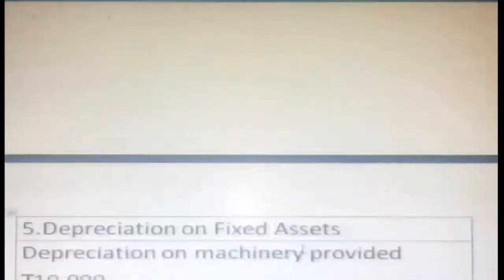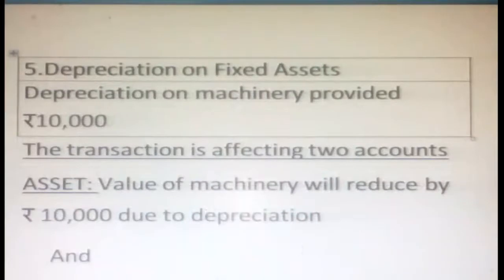Now moving to the fifth transaction: depreciation on fixed asset. Here, what is the meaning of depreciation? Whenever you are using an asset, naturally the asset is losing value over time through wear and tear. For example, when you purchase any television, computer or fan, later on, after a number of years, the asset will become worn and exhausted.